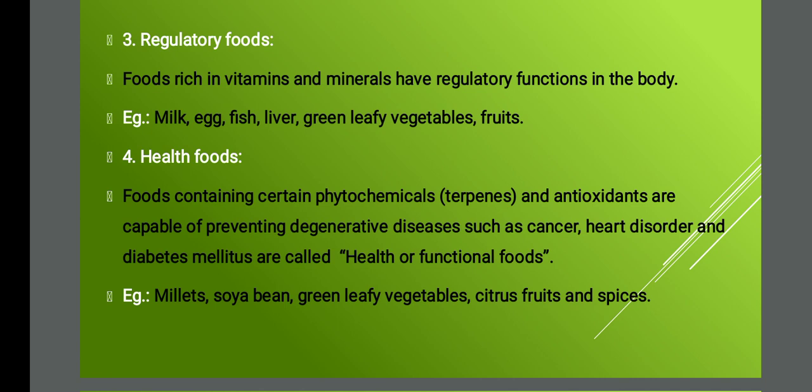So coming to regulatory food, the foods which are rich in vitamins and minerals are called regulatory food. They are responsible for the regular actions we are doing, so they are said to have regulatory functions in the body. So food rich in vitamins and minerals comes under regulatory food. Example: milk, egg, fish, liver, green leafy vegetables as well as fruits.